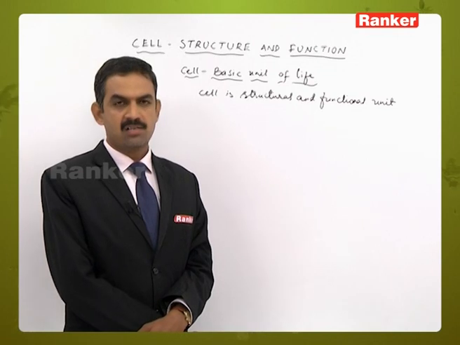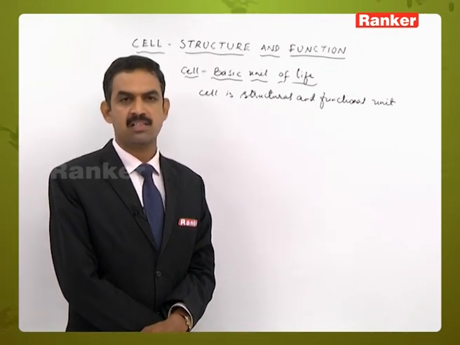And what is a cell and how does it exhibit all these specific characters?